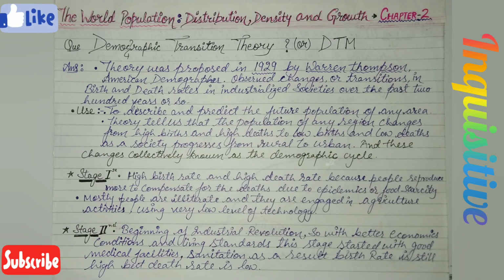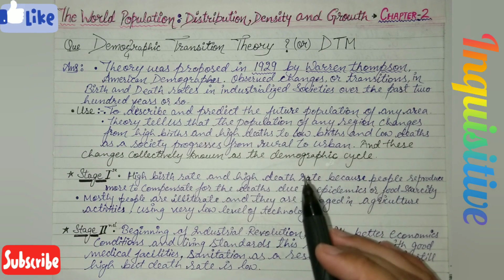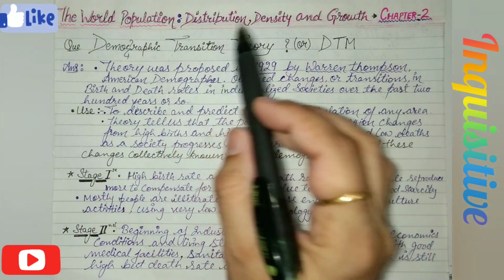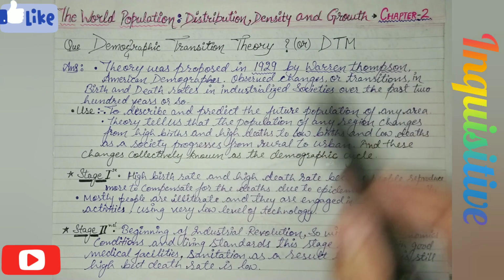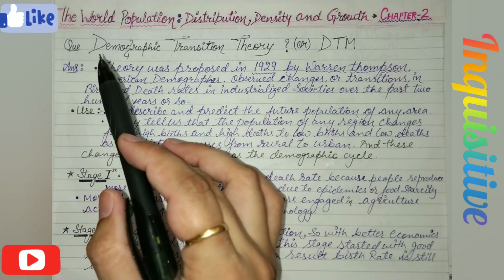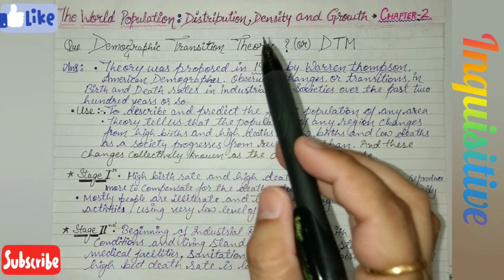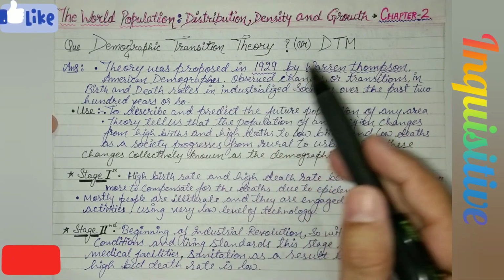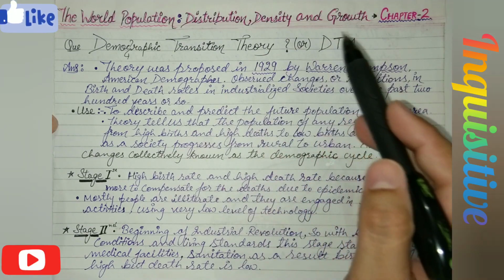In this video, you will be learning the last important question of the second chapter, that is the world population: distribution, density and growth. Let's start the video. Today's question is demographic transition theory. Sometimes this question may come in a different manner, such as discuss or explain the DTM or its stages.